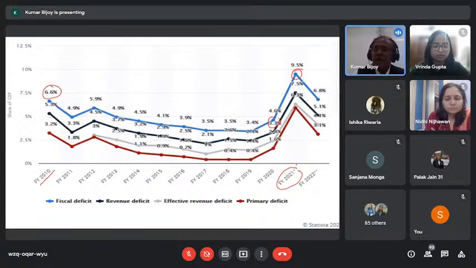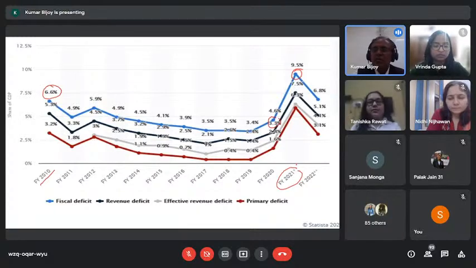So even in 2021, I kept on saying that if it is double digit, say 10% or 10.5%, at least I will not be disturbed.